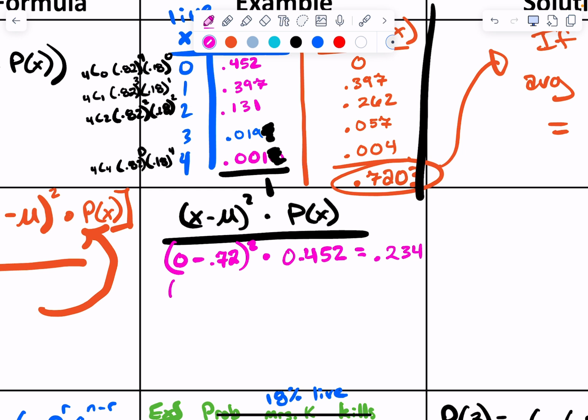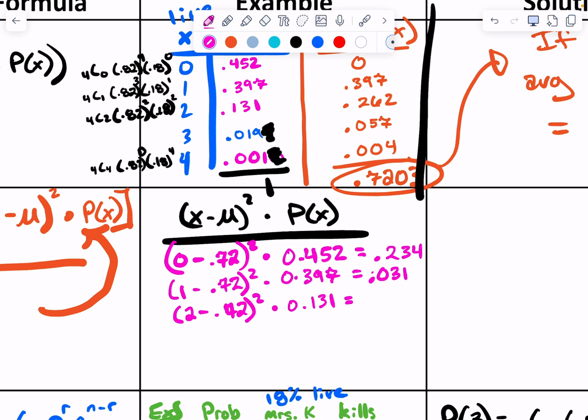What does that look like? 1 minus 0.72 squared times 0.397. Are we getting how this table works? Okay, 1 minus 0.72 squared times 0.397. I got 0.031. Next row: 2 minus 0.72 squared times 0.131.